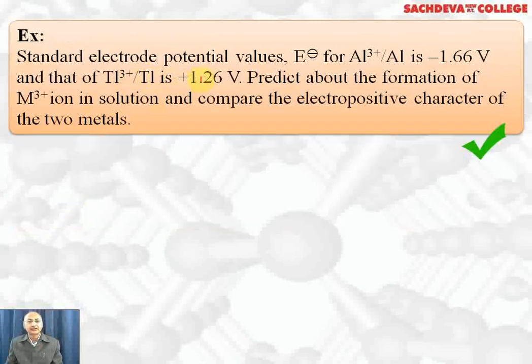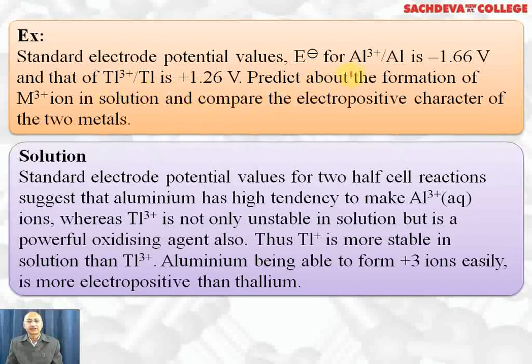The standard electrode potential for Al3+ to Al is -1.66 volt, whereas for Tl3+ to Tl it is +1.26 volt. Predict the formation of M3+ ions in aqueous solution. This reduction potential shows that Al3+ ions will be readily formed because they are quite stable, whereas Tl3+ ions are not stable, they will not be formed in aqueous solution, rather they will change to Tl+, which is more stable due to the inert pair effect. And aluminium is more electropositive than thallium because it can form the +3 oxidation state readily and it has the lowest standard reduction potential.